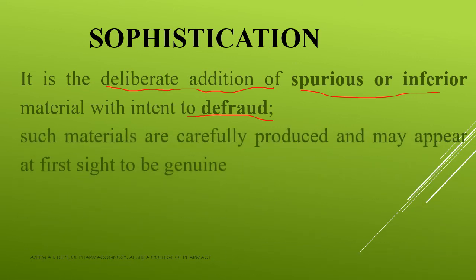So such materials are carefully produced. ഈ materials നമ്മൾ മായം ചേർക്കാൻ വേണ്ടി മനഃപൂർവ്വം ഉണ്ടാക്കുന്നതാണ്. So such materials are carefully produced and may appear at first sight to be genuine. If you are seeing that for the first time, then it can be known as genuine, but actually they are not genuine. Instead of that, they are spurious or inferior material, and the main intention of sophistication is defrauding purpose.